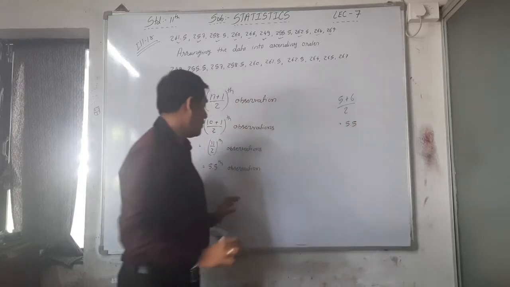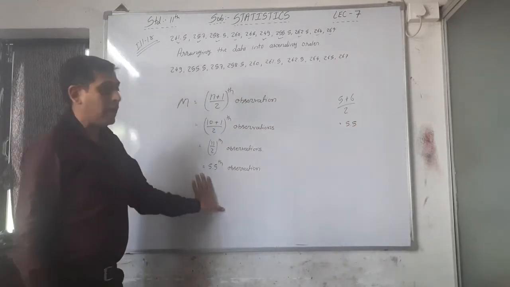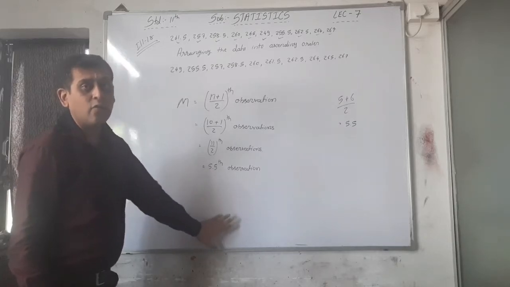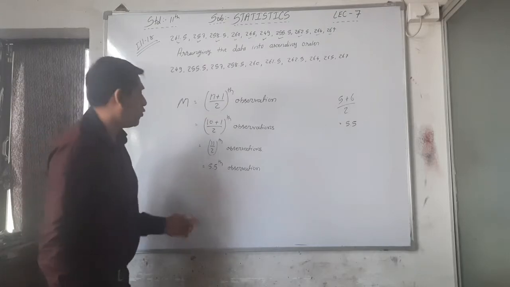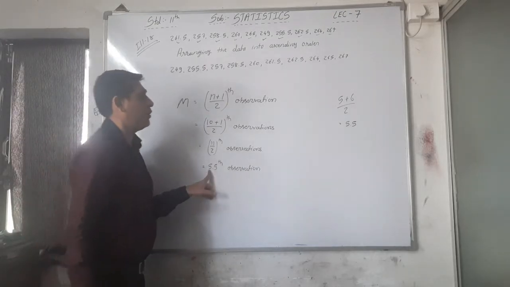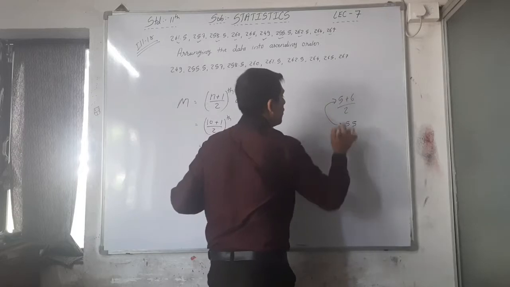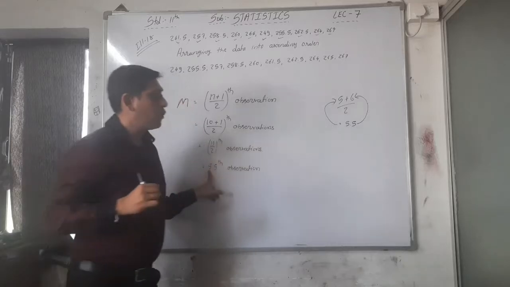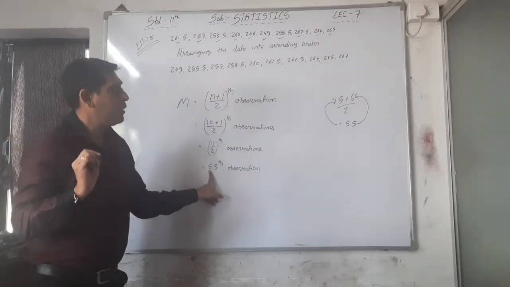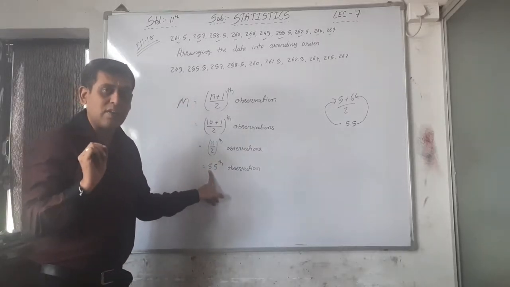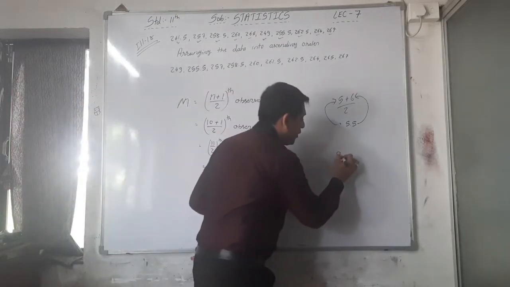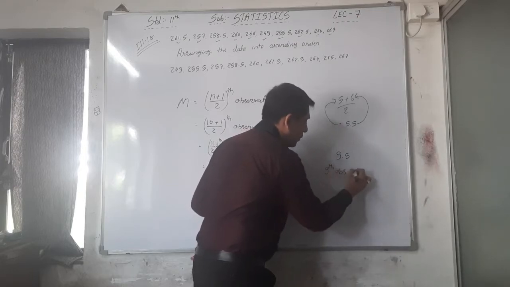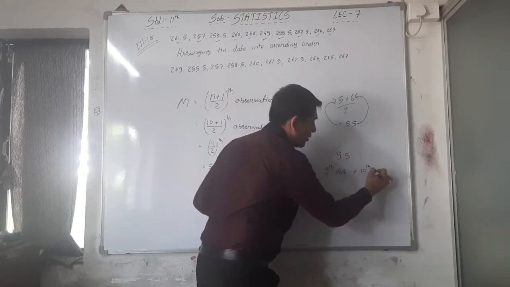So here, whenever we find a point observation like 5.5, or 9.5, or 15.5, you have to first write the smaller one and then the bigger one. If it is 5.5, then you have to write 5th observation plus 6th observation divided by 2. If 9.5 is there, then you have to write 9th observation plus 10th observation.